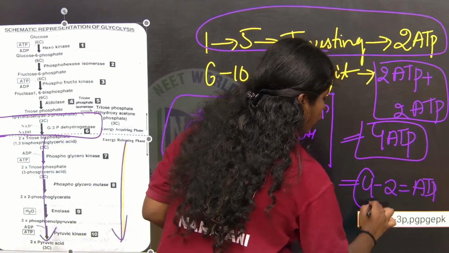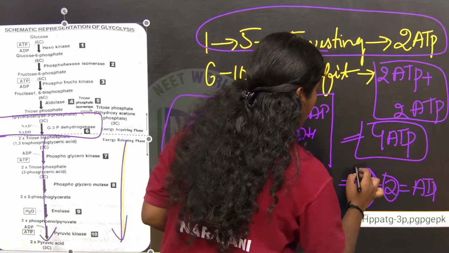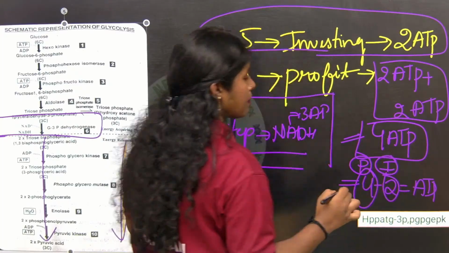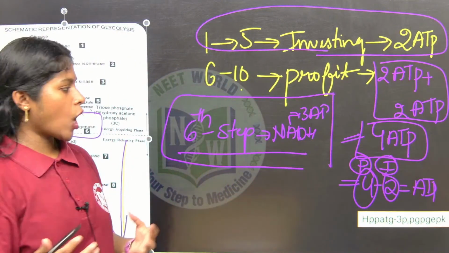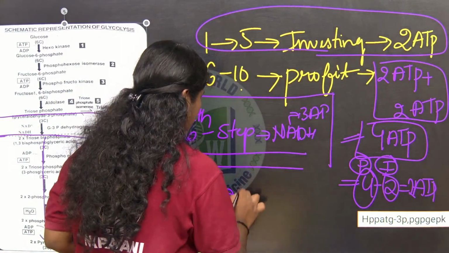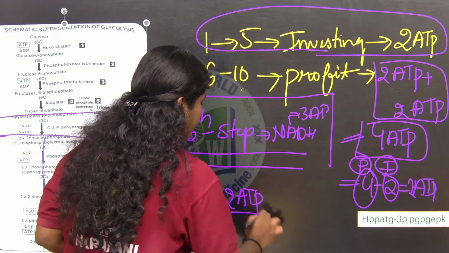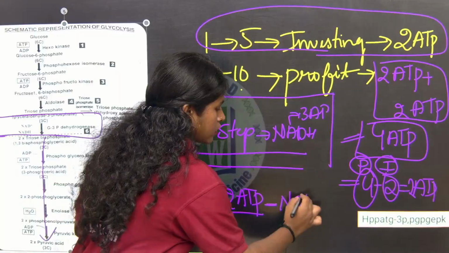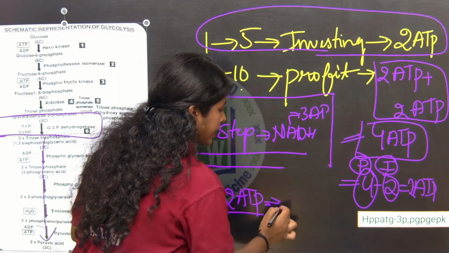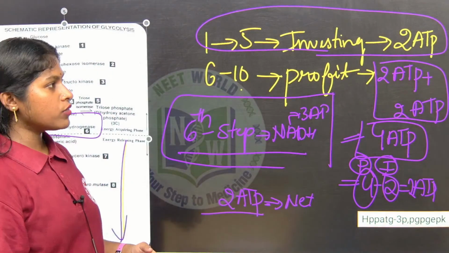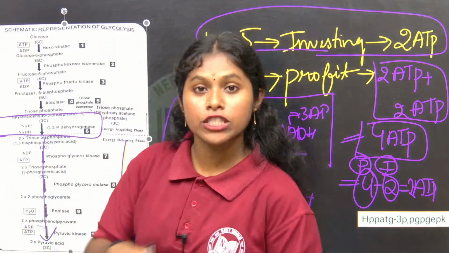From the profit, we took the investment. It is the net ATP. Sometimes we say net cash, which means the money you have. Now if they ask the gross ATP, it means total.